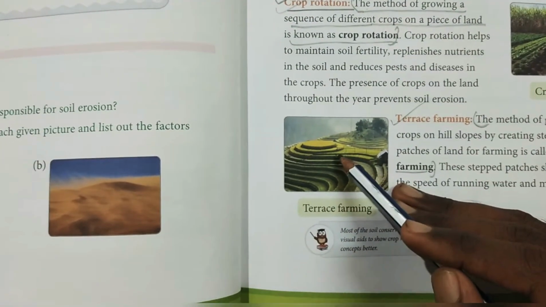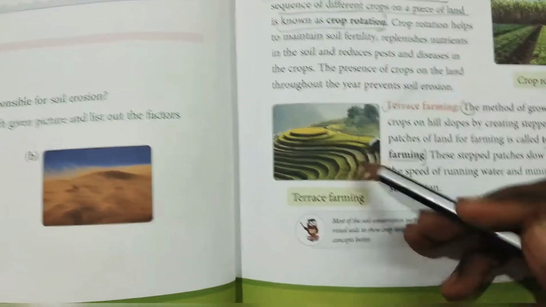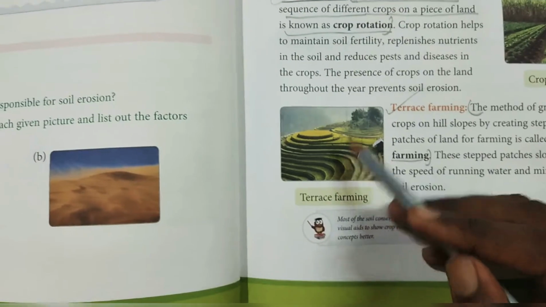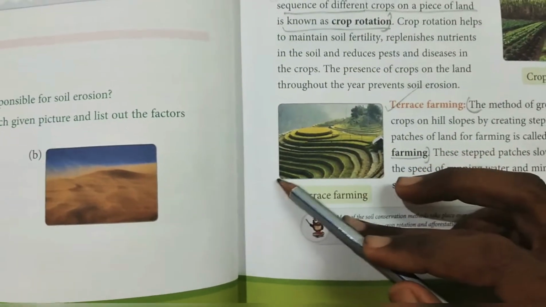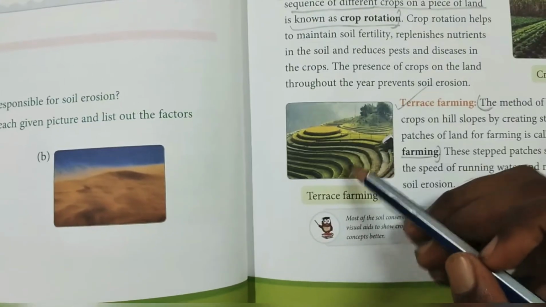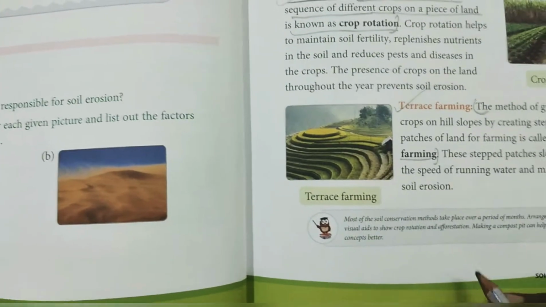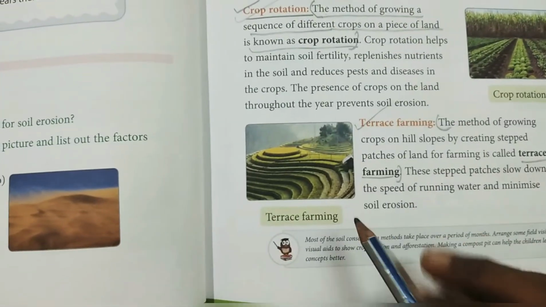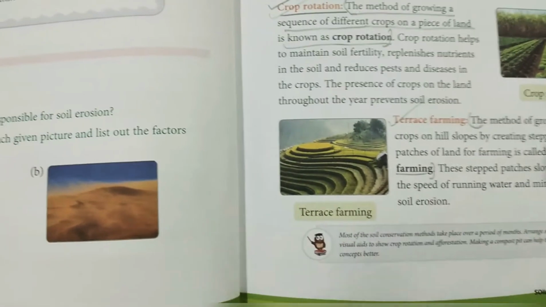If the water flows fast when the rain comes in, what happens? Terrace farming prevents the water from flowing fast, so that it does not hurt the soil inside this land. Thus it minimizes what? Soil erosion. This is what terrace farming is. So I hope that you understood this too.